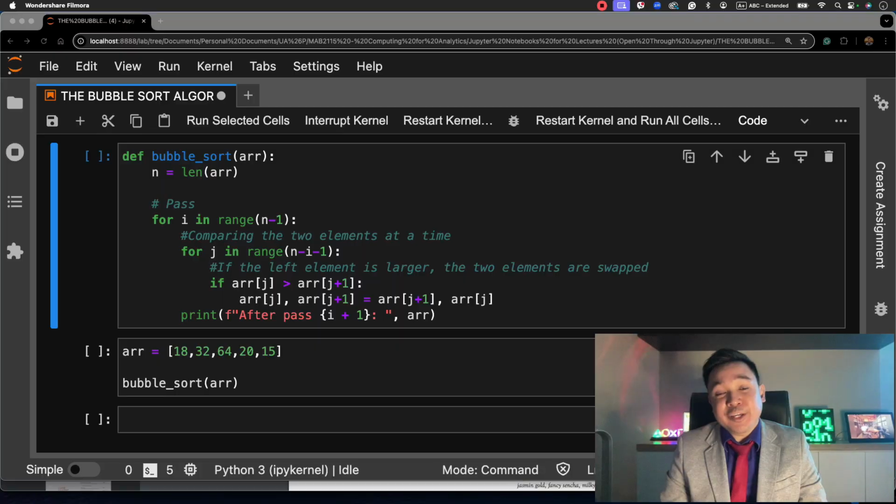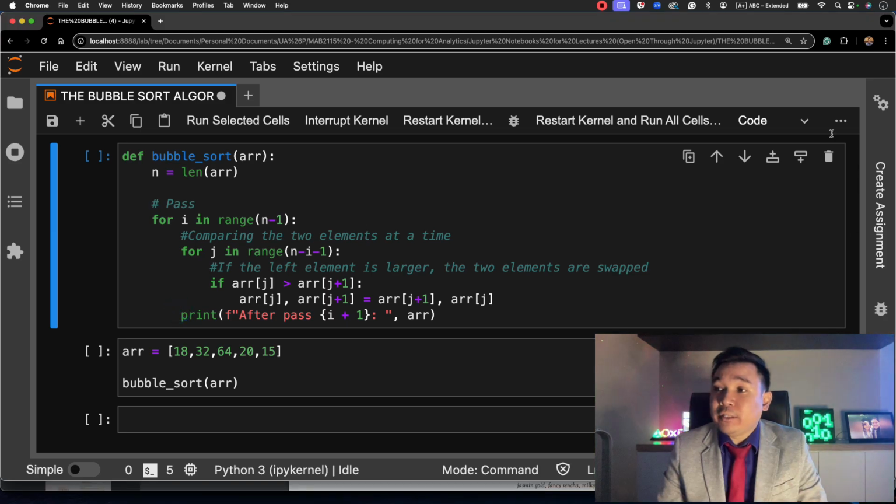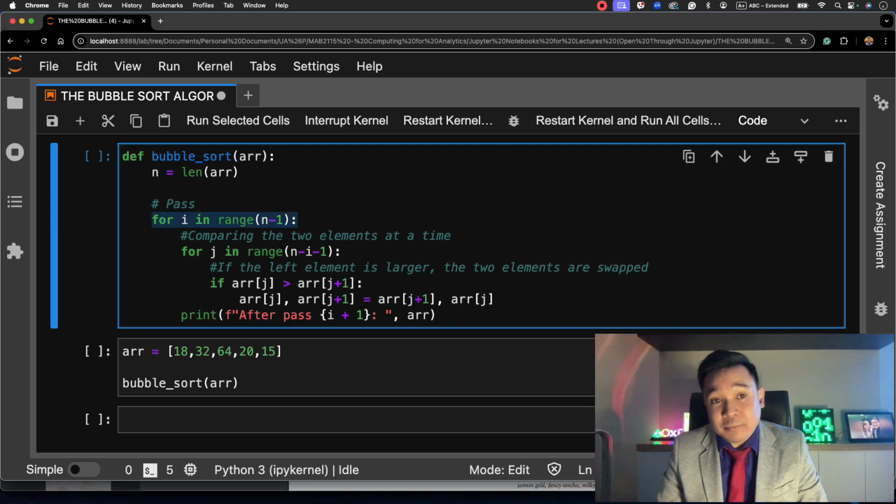In this video, we'll discuss how to improve the bubble sort algorithm that we have just created and how to address one of its disadvantages, which is the inefficiency. The inefficiency of the bubble sort algorithm comes from the fact that if you supply a sorted array or list of numbers, it will still make all the passes specified by this piece of code.